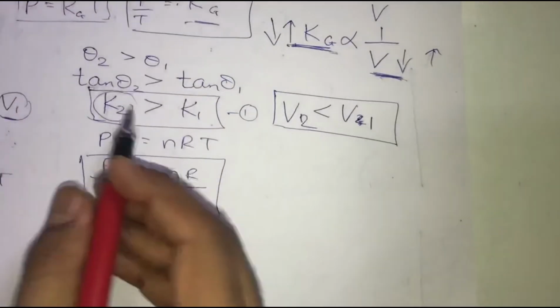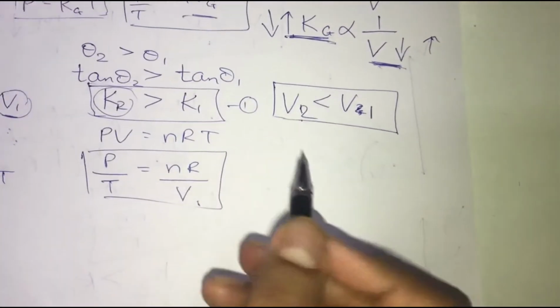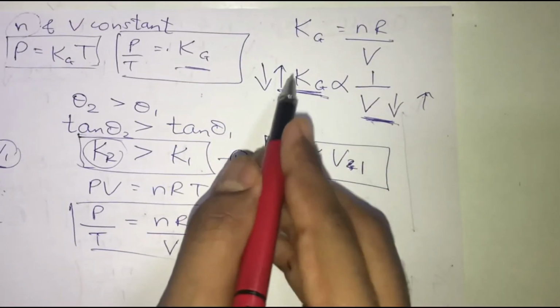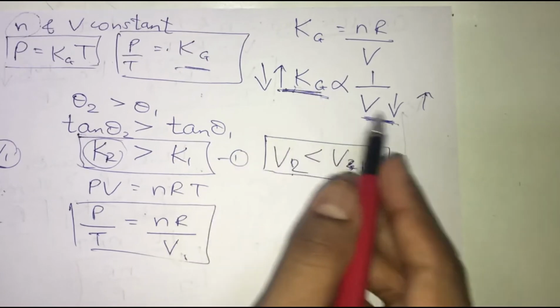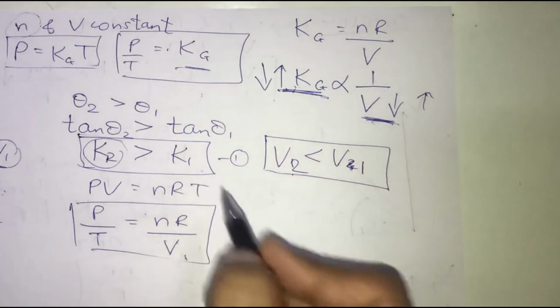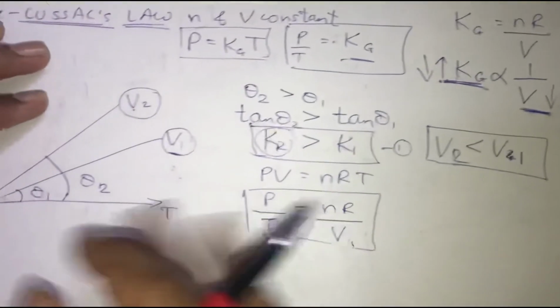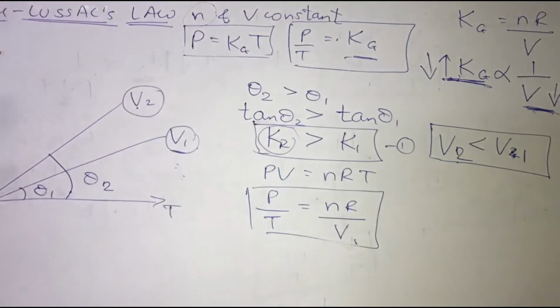So can I say that greater the slope, less will be the volume, and vice versa, less the slope, greater will be the volume. I hope you have understood this relation, and we get to know that V1 is greater than V2.